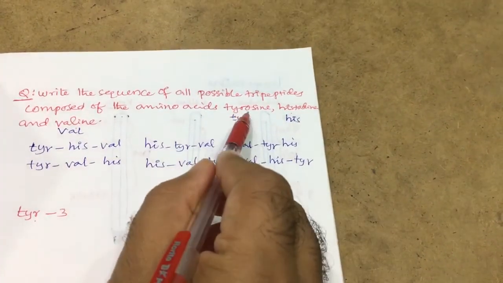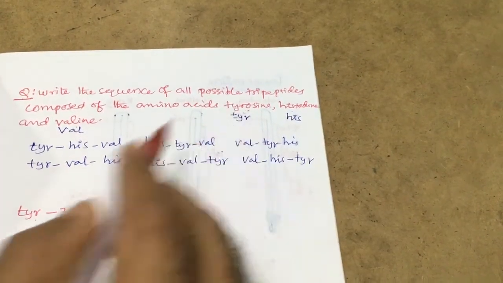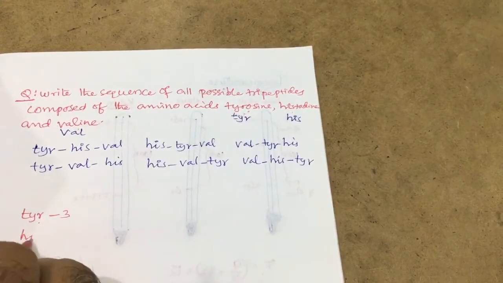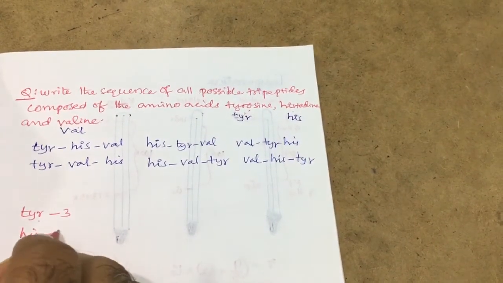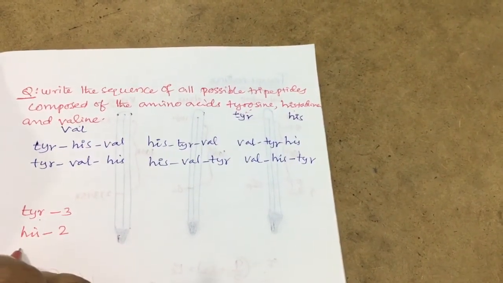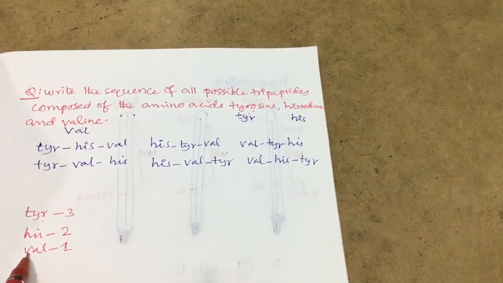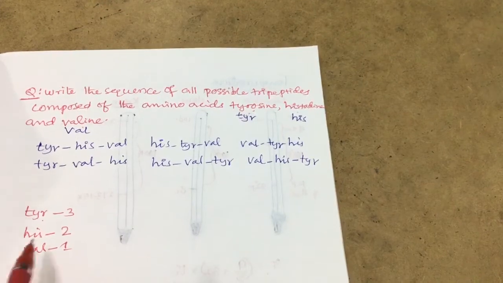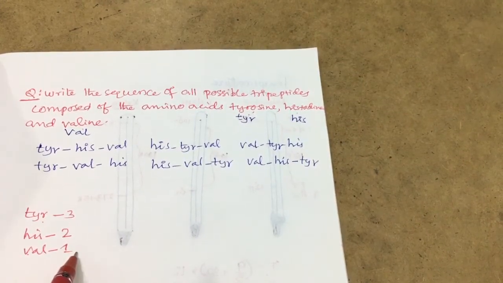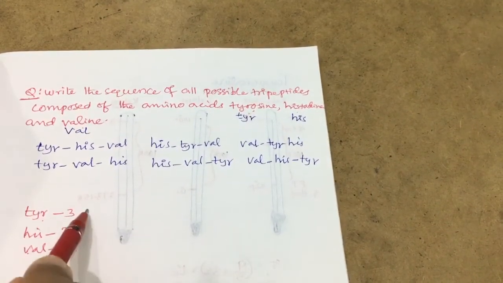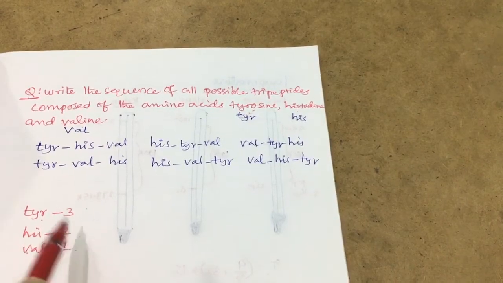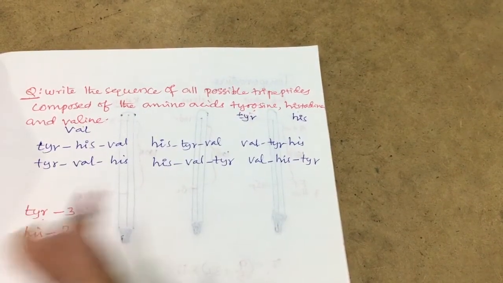Anyone considered first has three possibilities, second one two, third one one. So if I consider the first amino acid, it has three possibilities, the second one, histidine, two possibilities, and valine one possibility. If you consider valine as the first amino acid, then it has three. If you consider it second, then it is two possibilities. If it is last, then it is one possibility. It depends upon your consideration.